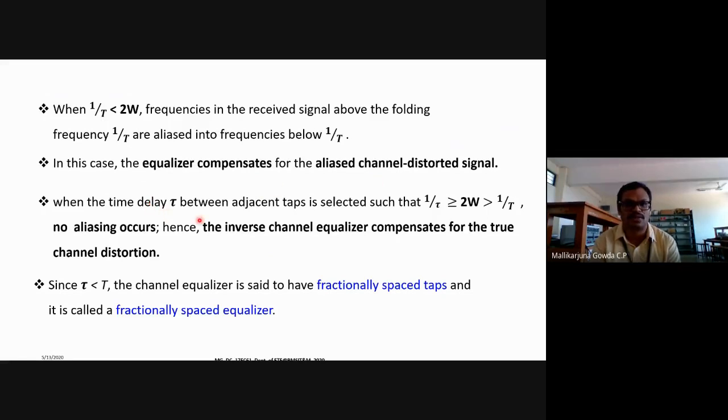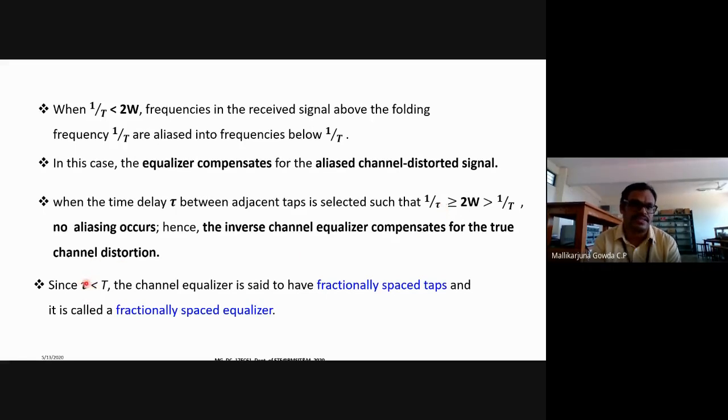So when the time delay tau between the adjacent taps is in this range, means 1 by tau is greater than 2W, and let's say 1 by T, in such a case no aliasing will occur. Hence we call that an inverse channel equalizer, compensating for the true channel distortion. Here F will be greater than 2W, and 1 by T is greater than or equal to 2W. Means that delay will be in that range.